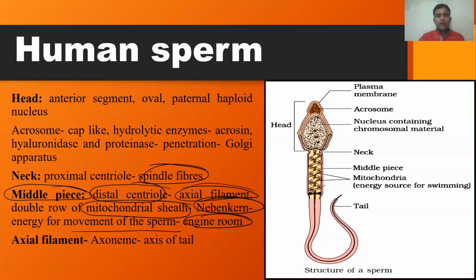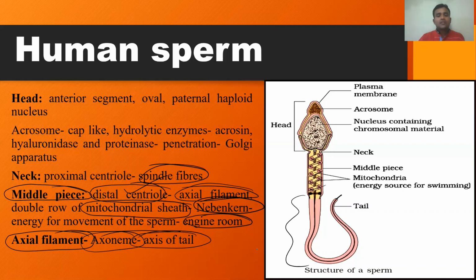And the axial filament, this is the tail part. This axial filament originates from the distal centriole. It will continue as the axoneme and it forms the axis of the tail. So this portion is called the tail.